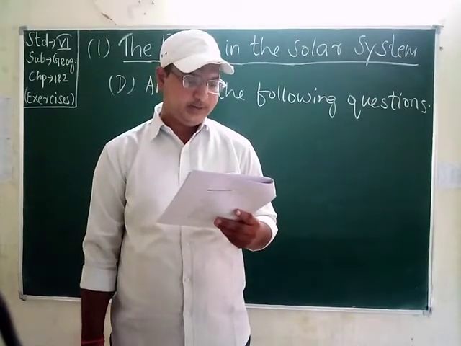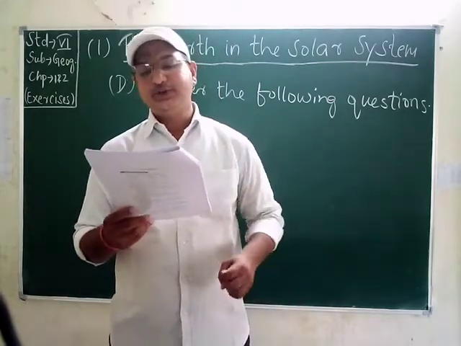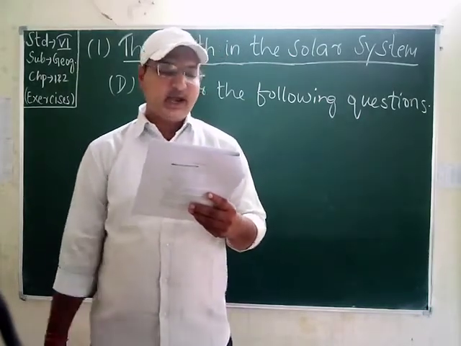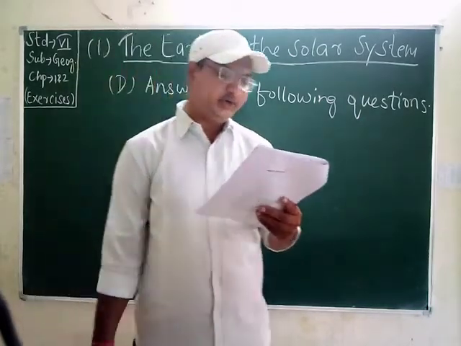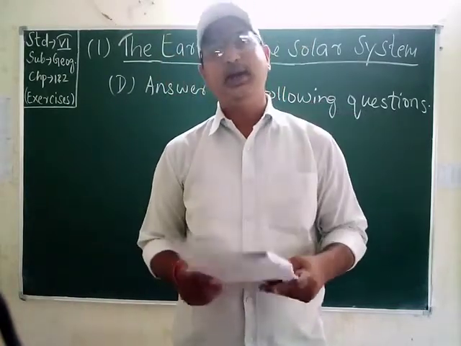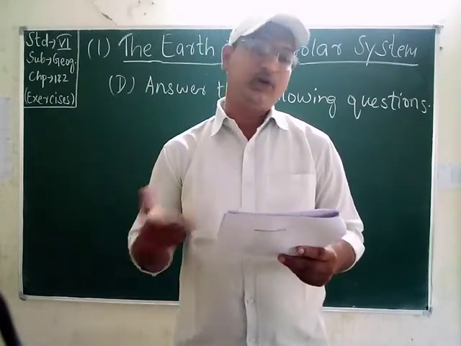Okay. The first one is Mercury. Mercury is the closest to the sun and is the smallest. It is a dry and hot planet without atmosphere. It is rotating very slowly and completes its one revolution in 88 days. Okay, it doesn't have a satellite. So students, this was all about the planet Mercury.